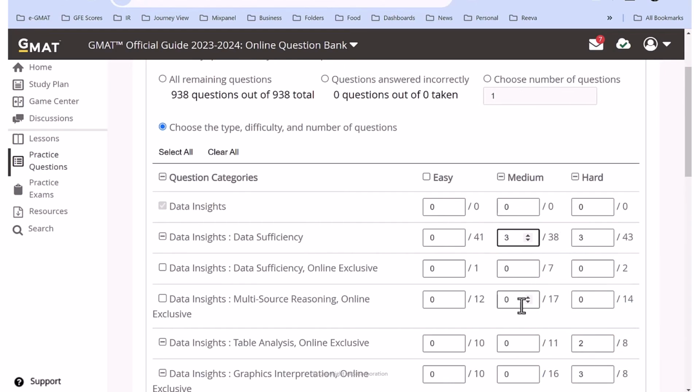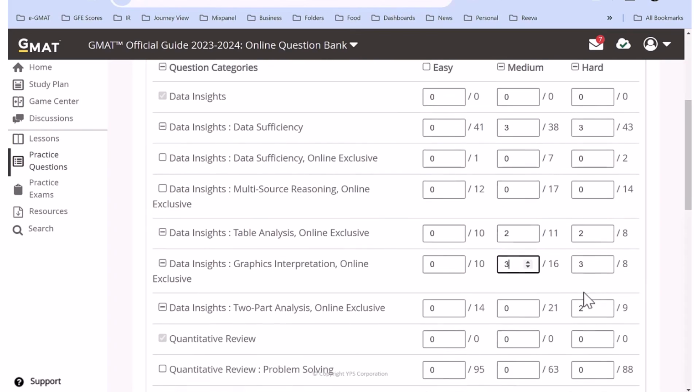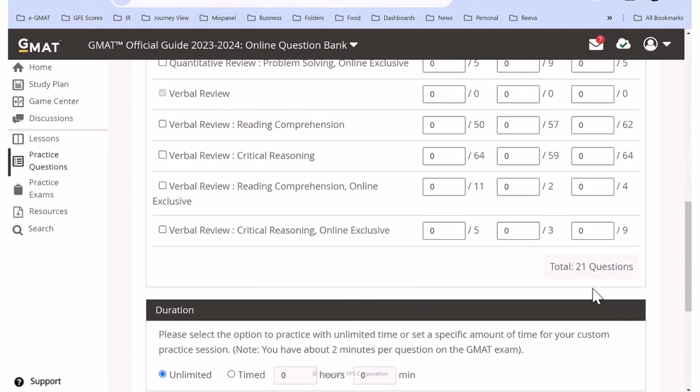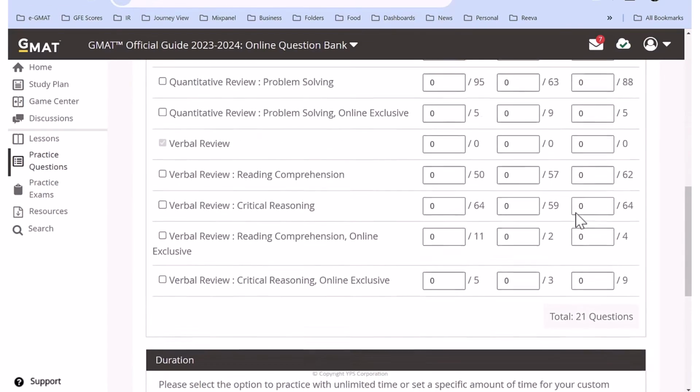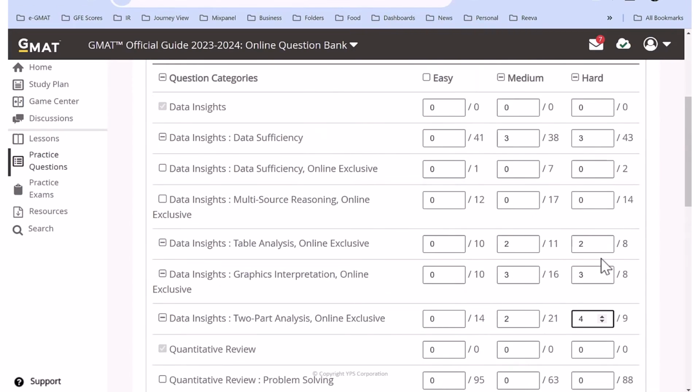Then you come over here, MSR, we are not selecting anything. Table analysis, we said 2 questions medium, 2 questions hard. Then here graphic interpretation, online exclusive, obviously 3 over here and 3 over here. Then 2-part analysis as well, 2 over here and 3 over here, and what you see is a total of 21 questions. So there's 1 additional question somewhere. So yeah, you can get rid of that, right? Oh yeah, this should be 3 here, 2 here.